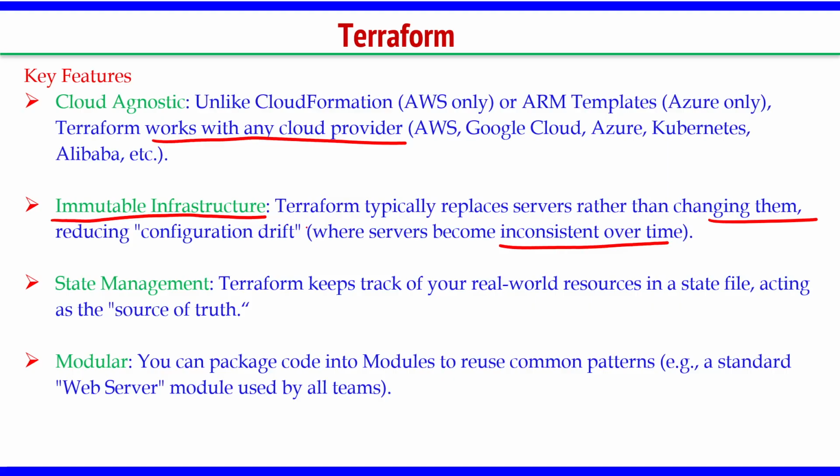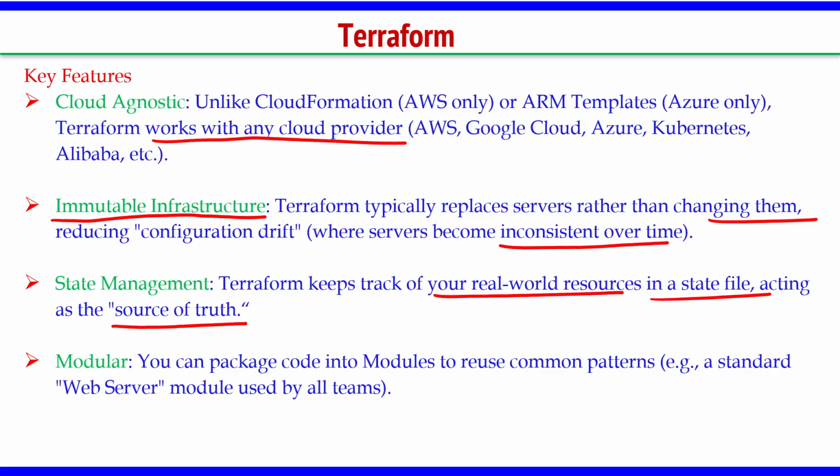Then state management. Since it is a declarative tool, obviously it has to store the state information. Terraform keeps track of your real world resources in a state file, acting as the source of truth. What does that mean?